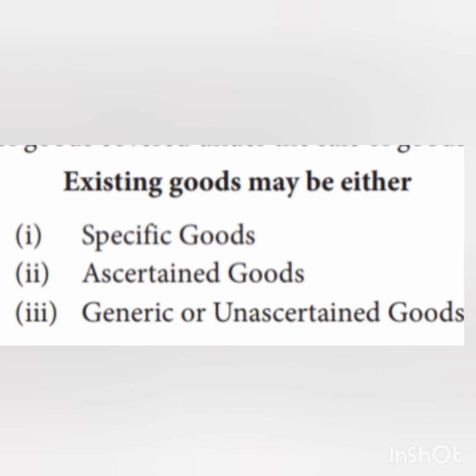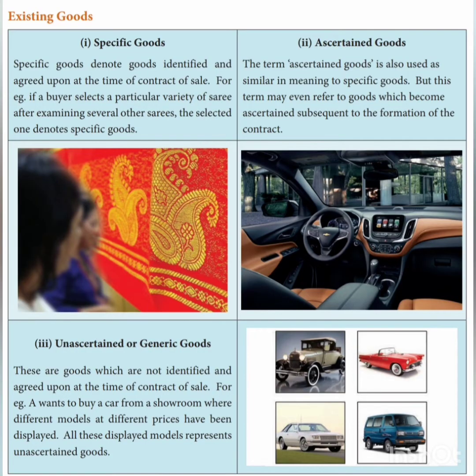Specific means what? One thing which has been identified correctly, that is called specific. So the specific goods denote goods identified and agreed upon at the time of contract of sale. For example, if a buyer selects a particular variety of saree after examining several other sarees. So as you know, ladies will examine several sarees for buying one saree. So the selected one denotes specific goods. The selected saree denotes the specific good which a buyer purchases.